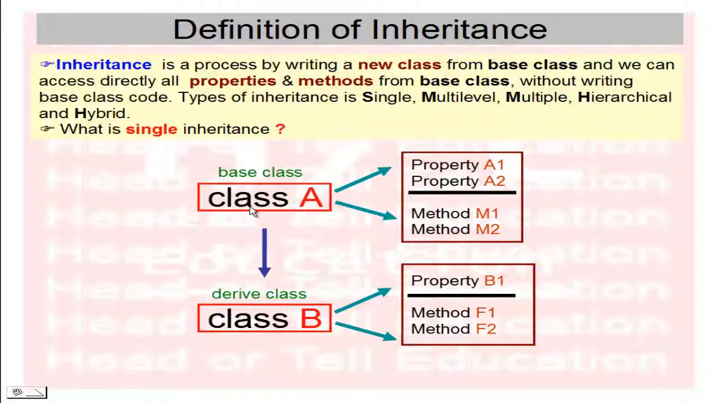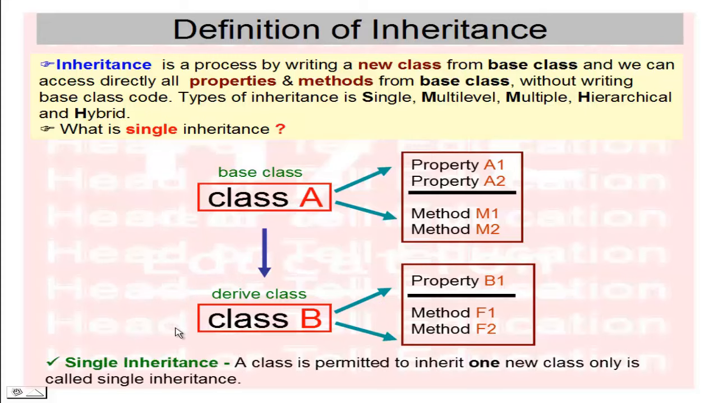If class A is the base class and I have derived only one class B, this is called single inheritance. The single inheritance definition is: a class is permitted to inherit from one class only, and this is called single inheritance.